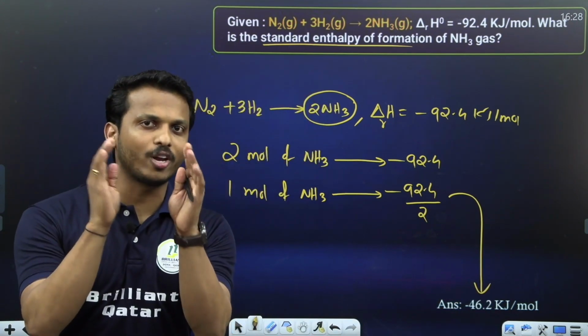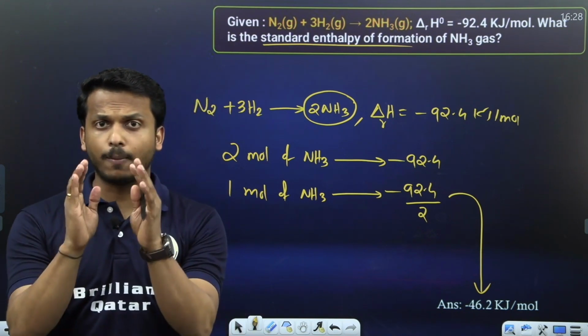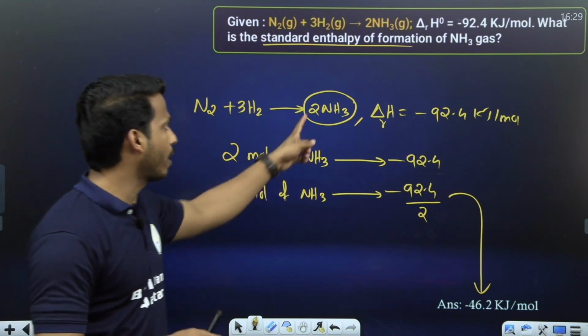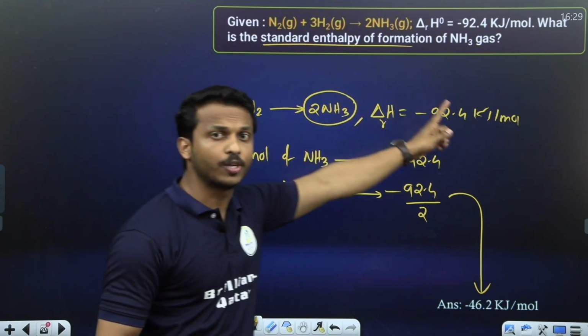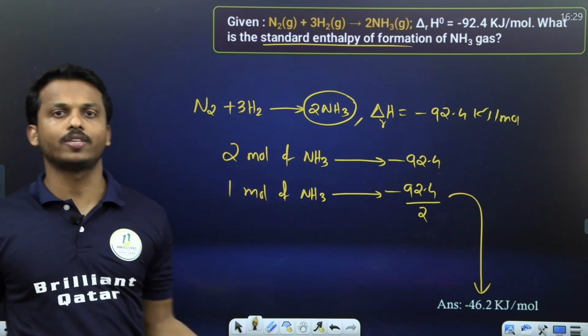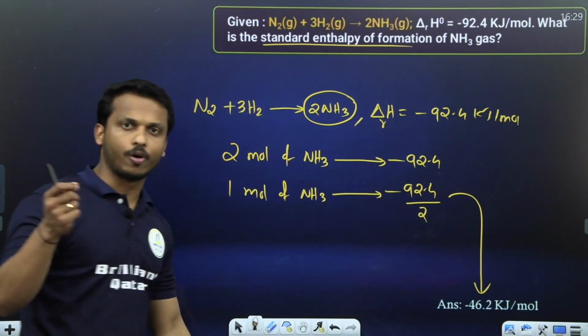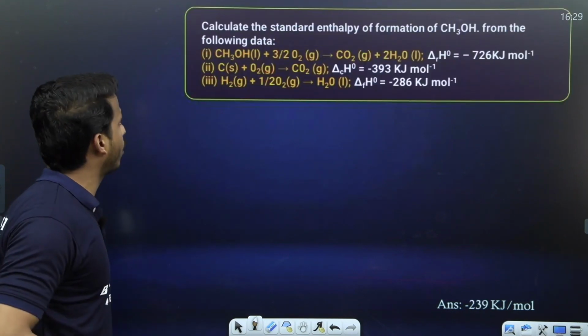What is the only one point you have to identify here? Enthalpy of formation means product should be 1 mole. Here the product is 2 mole. For 2 mole, this much energy, so for 1 mole, half is enough. That's it. Clear, all of you? Hope you are able to follow me. Yes, let's go for the next important question, dear all.